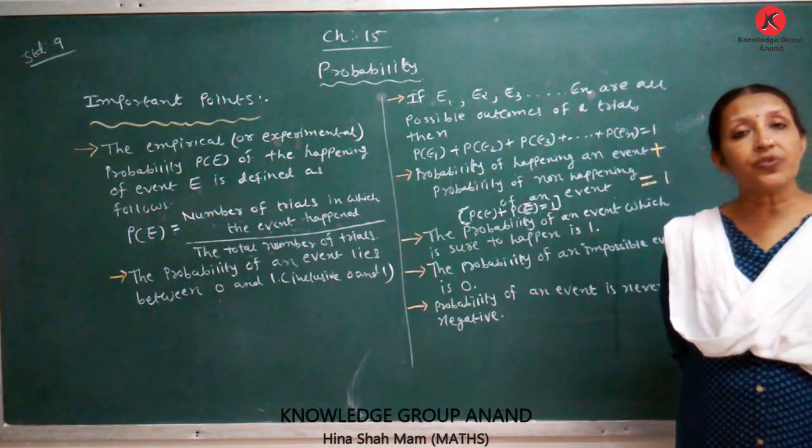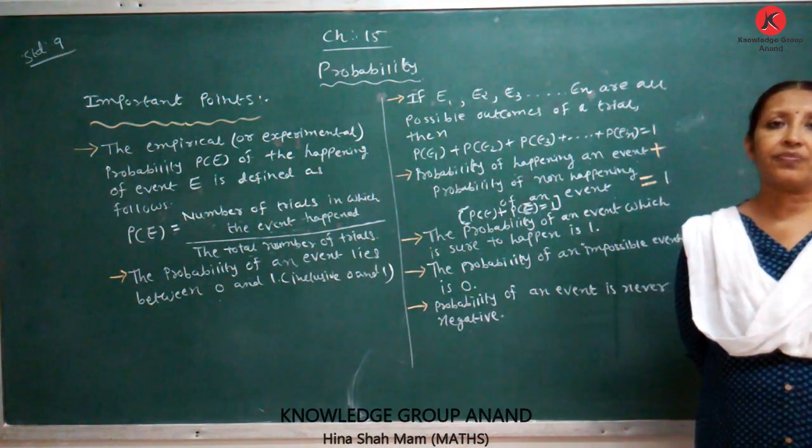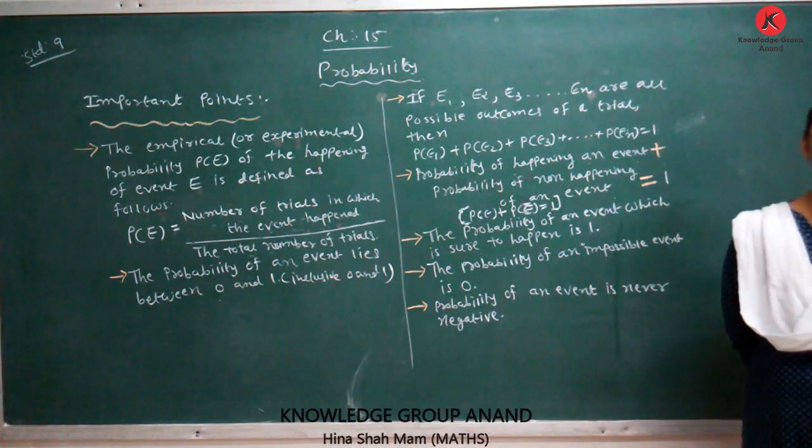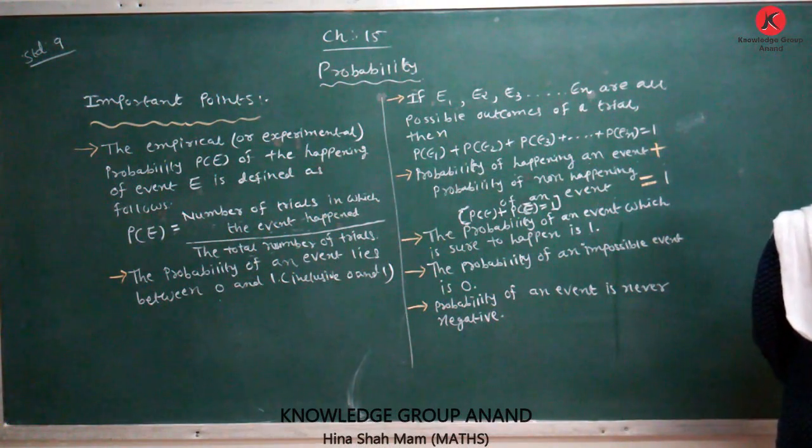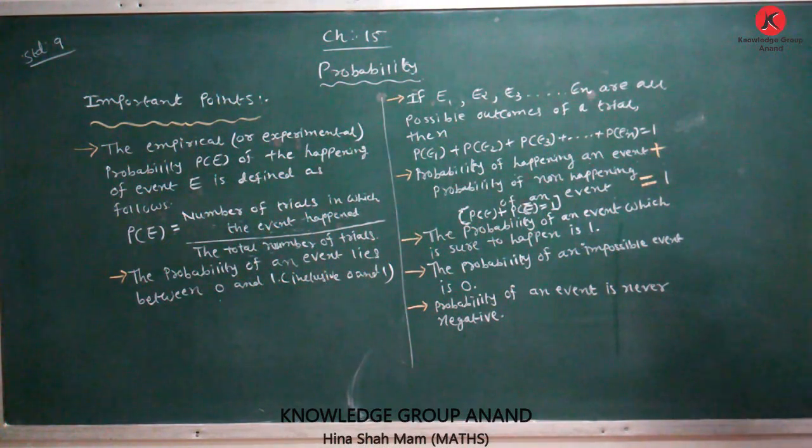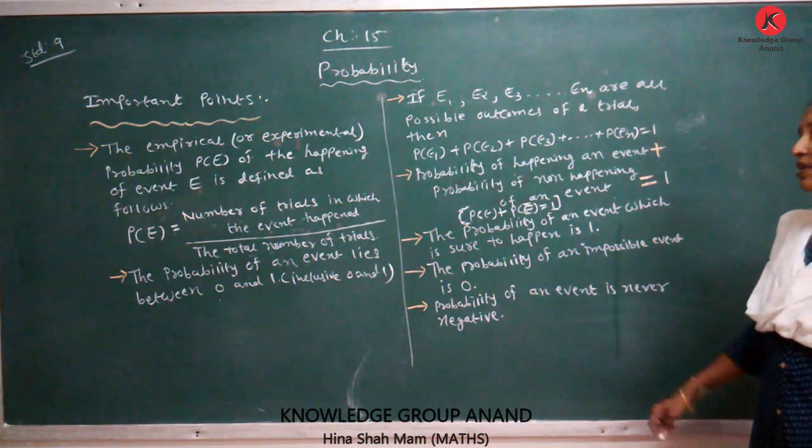2 plus 2 is equal to 4. It is a sure event. We don't say 2 plus 2 is equal to 3, or 2 plus 2 is equal to 2. But 2 plus 2 is equal to 4. It is a sure event.